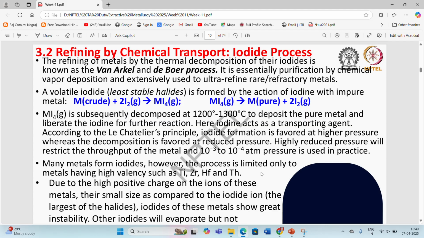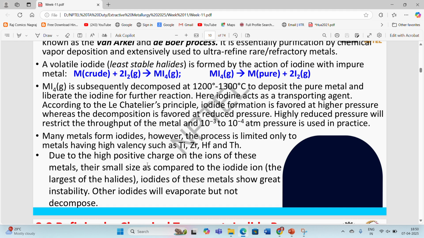According to Le Chatelier's principle, iodide formation is favored at higher pressure, whereas the decomposition is favored at reduced pressure. So highly reduced pressure will restrict the throughput of the metal, and 10 to the power minus 3 to 10 to the power minus 4 atm pressure is generally used in industrial practice. Many metals form iodide.